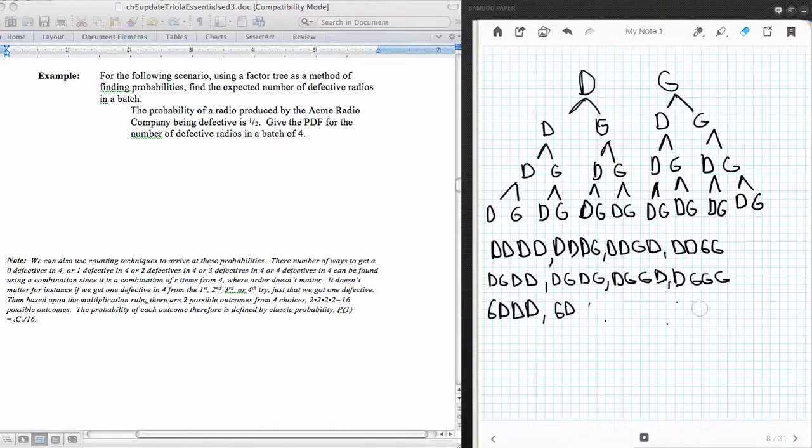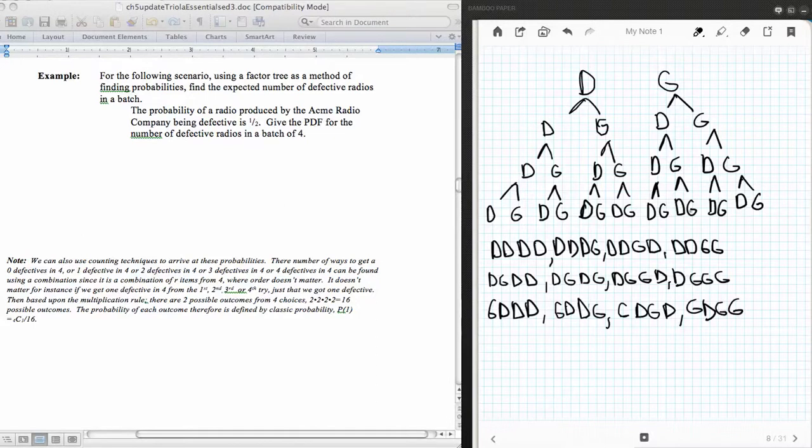Let me just erase all these and start over again. Okay. Good, defective, defective, and then good. And then good, defective, good, defective. Good, defective, good, defective. And then good, defective, good, good.